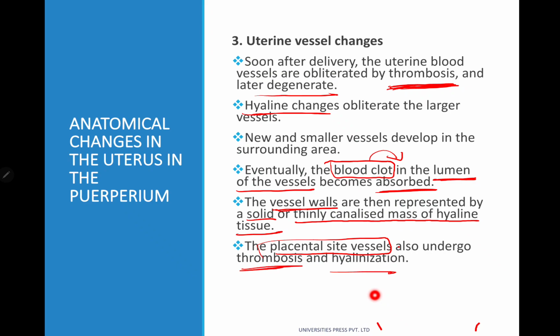So very simple things, only 2 things to be remembered under the heading uterine vessel changes. One is hyalinization and number 2 is thrombosis. Yes, that's all. Only these 2. So uterine vessel changes, just remember hyalinization and thrombosis.